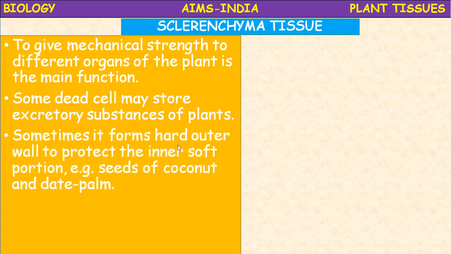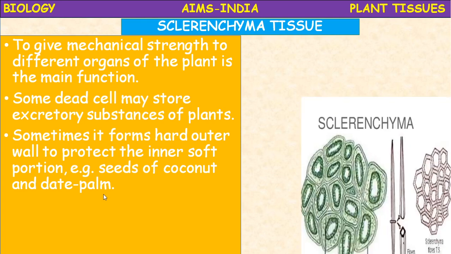Sometimes it forms a hard outer wall to protect the inner soft portion, for example the seeds of coconut and date palm. You see how strong the coconut is. The date palm seed inside is very tough. That is made up of sclerenchyma tissue.